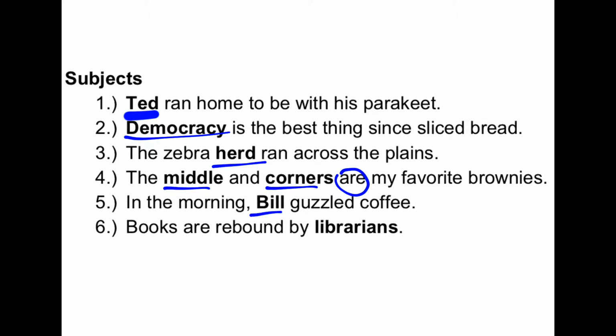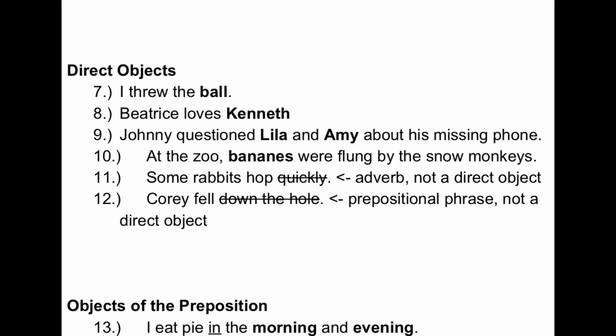That was Bill. In the passive voice, our true subject is at the end. Who rebound the books? The librarians did. A second function of nouns is as the direct object. So, I threw the ball. Ball answers the question what or who relating to the verb threw.